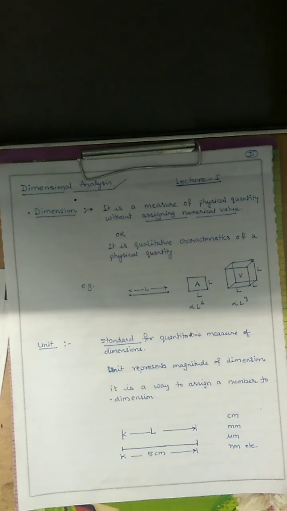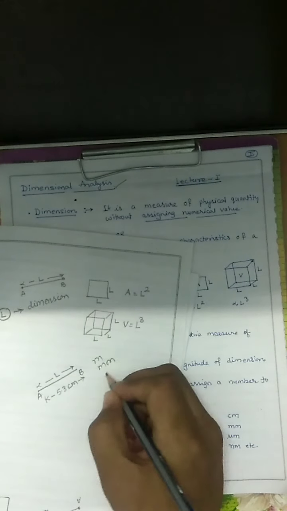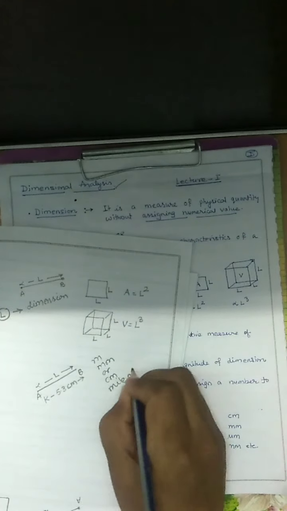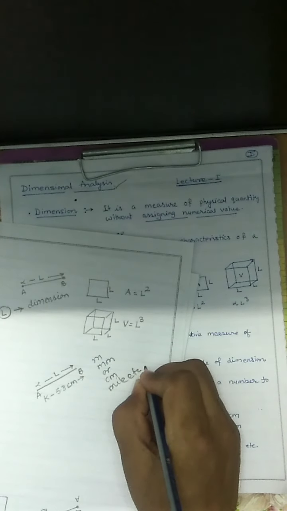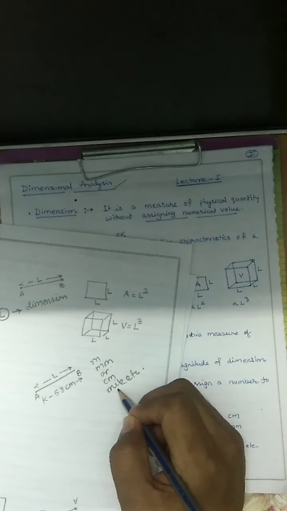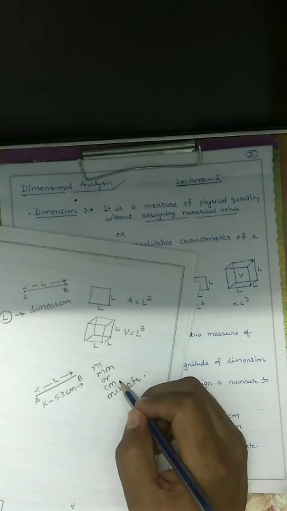Distance may be quantitatively expressed in meter, millimeter, centimeter, mile, etc. So meter, millimeter, centimeter, mile will then be identical dimensions.